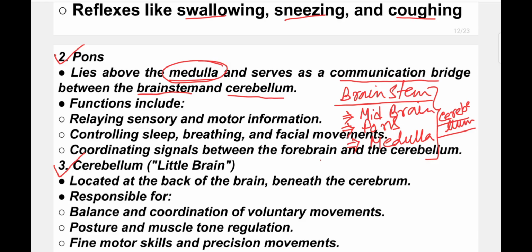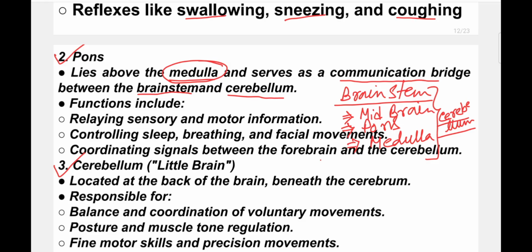Its functions include relaying sensory and motor information. That means it acts as a relay station. The information that is coming from the different parts of the body to the spinal cord, the pons processes all this information and sends it onward.